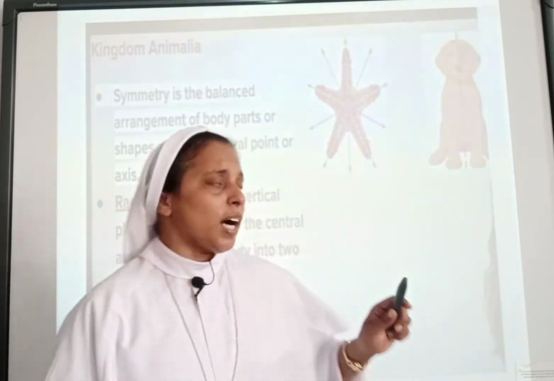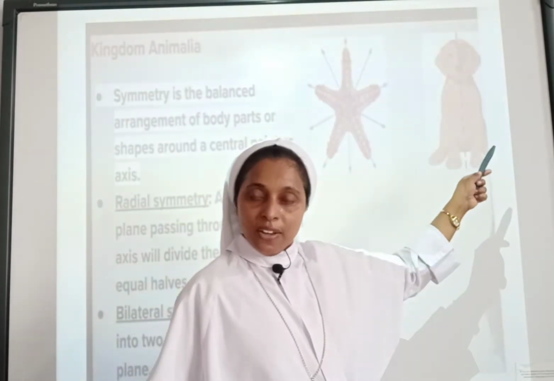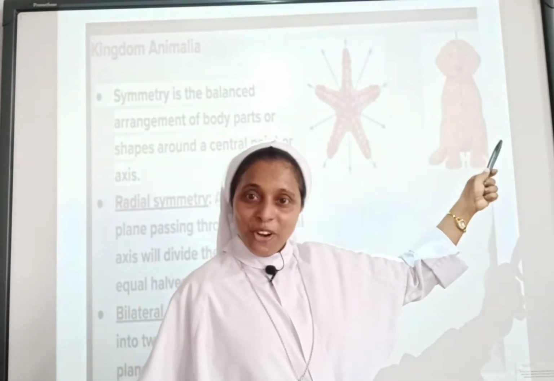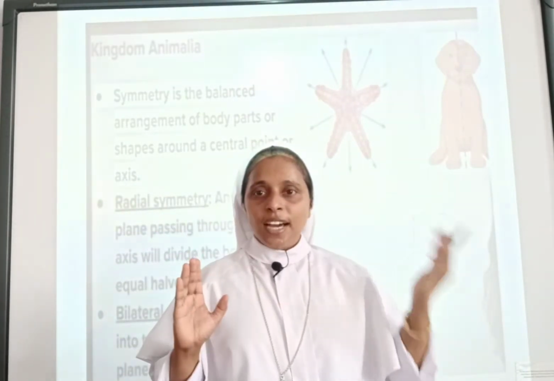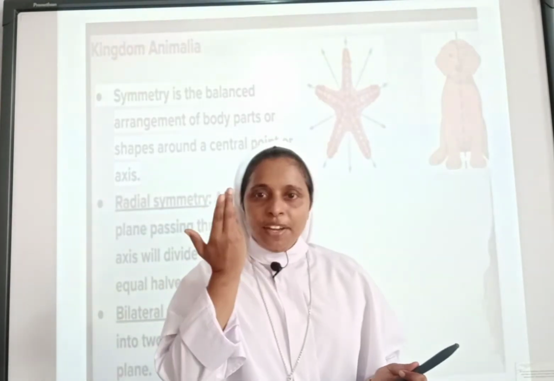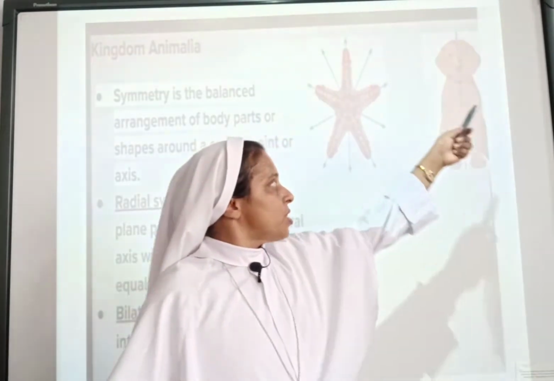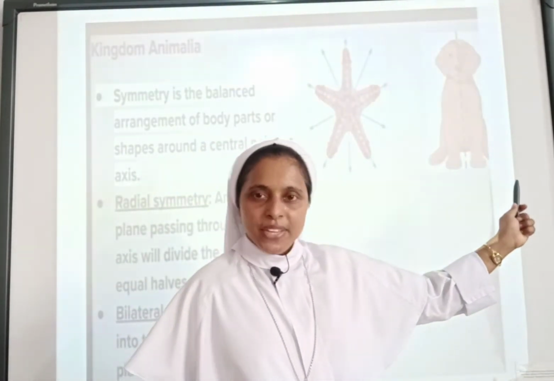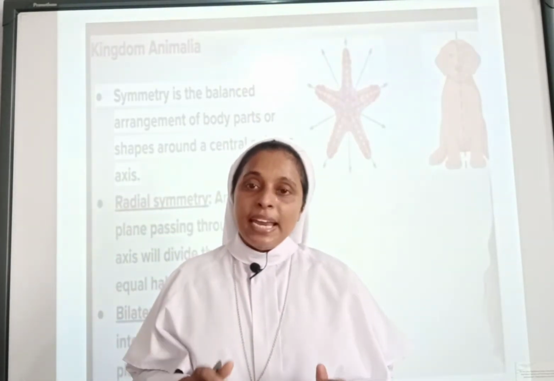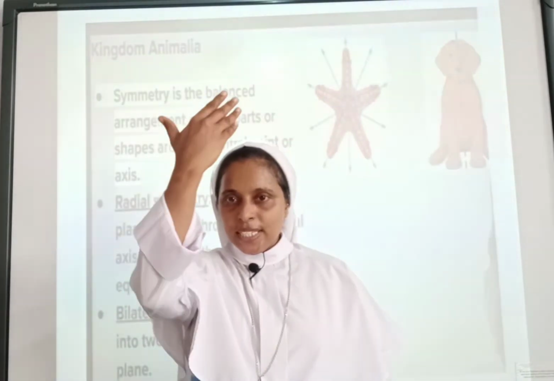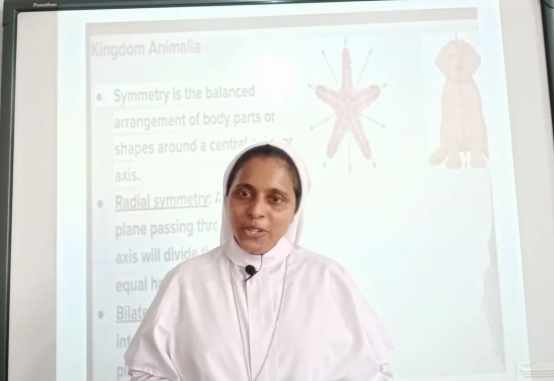So now let me ask you one thing. If we cut this dog into 2 equal halves, will it be cut into 2 equal halves? Of course, isn't it? So it will be having one eye, one ear, another ear. The nose will be divided equally, and one arm, then one leg, one thigh. All their portions will be divided into 2 equal halves. As we also have that type of symmetry, we term it as bilateral symmetry. Bilateral symmetry in the sense the body is divided into 2 equal halves.